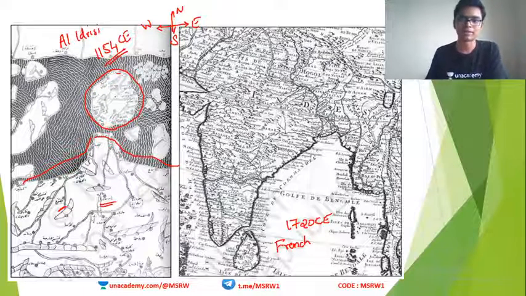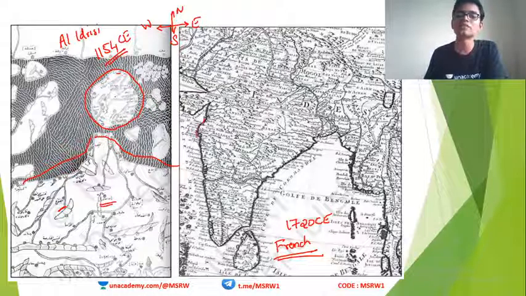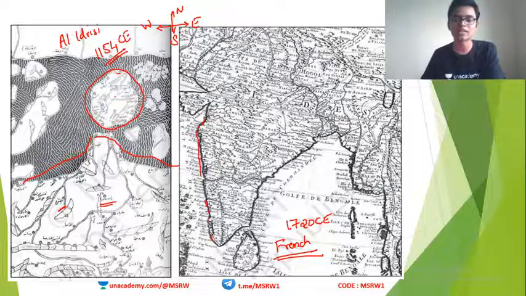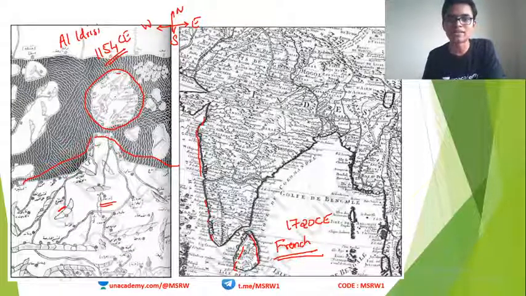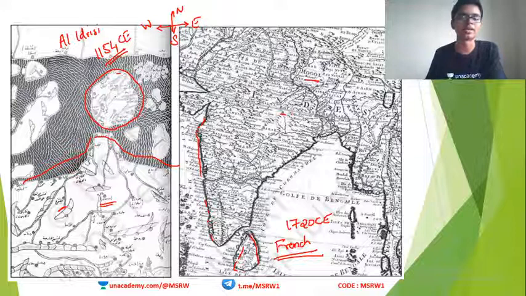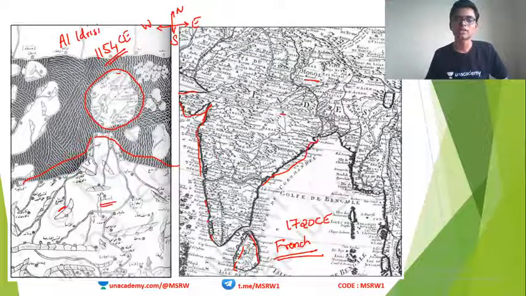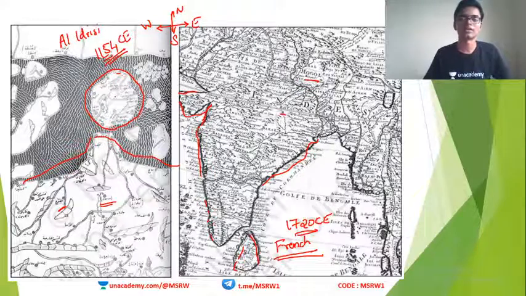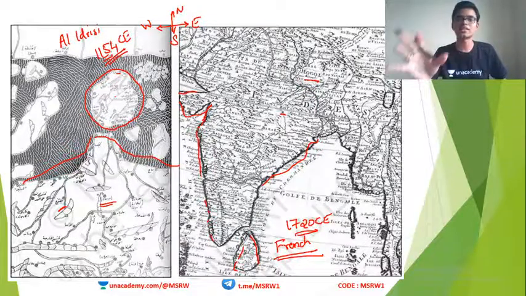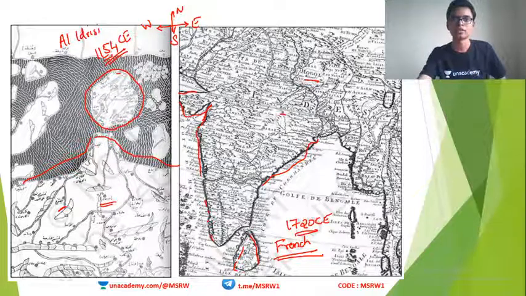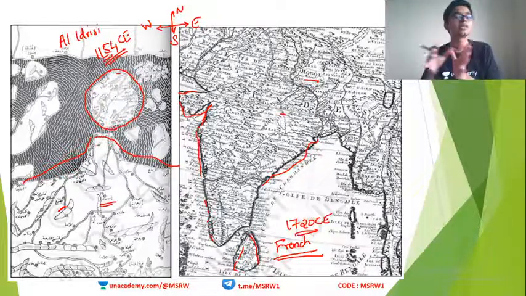Now look at the second map, this one by the French after 600 years. See here India is much better shown. The coastlines are very well marked. Sri Lanka is right where it is supposed to be, and we see places like Mongol, Kanauj, etc. here and there. So India's shape is coming up by the start of this map. This is 1720, this is 1154, so around a 600-year difference between map 1 and map 2. See how much has changed in these 600 years.